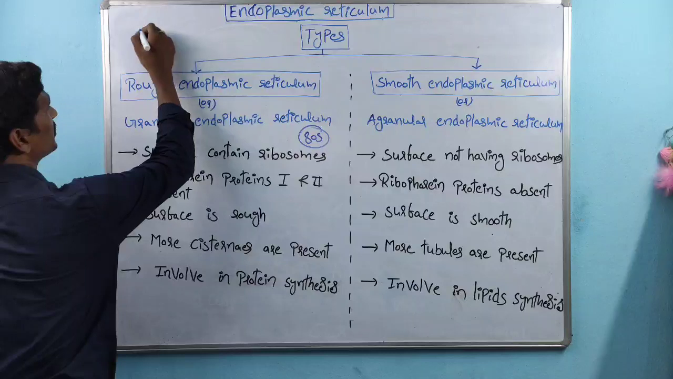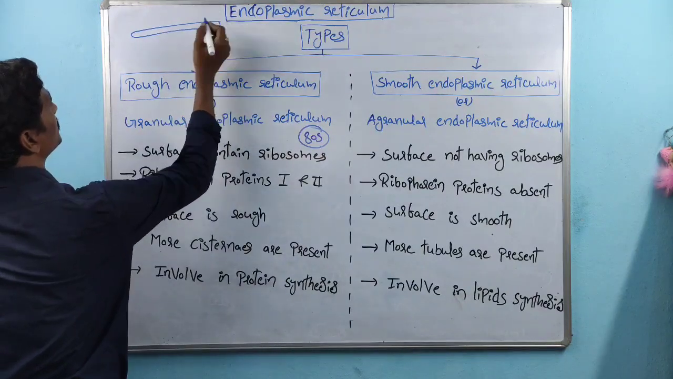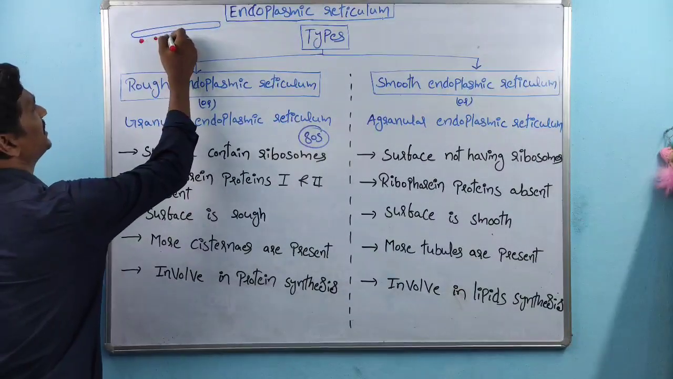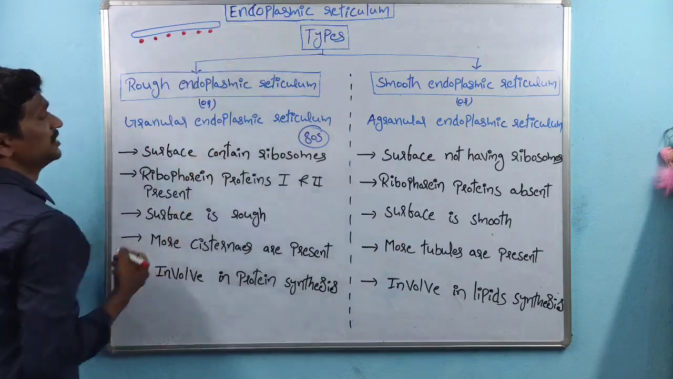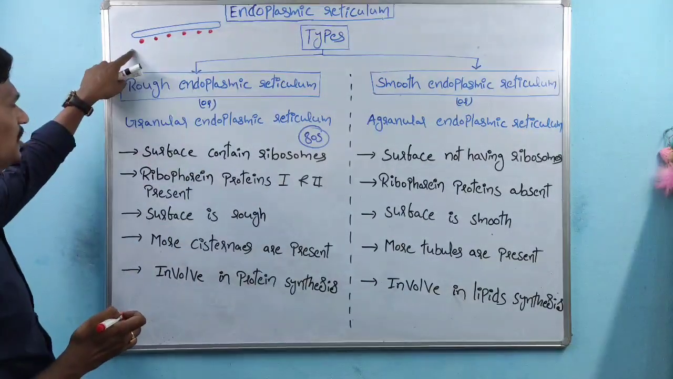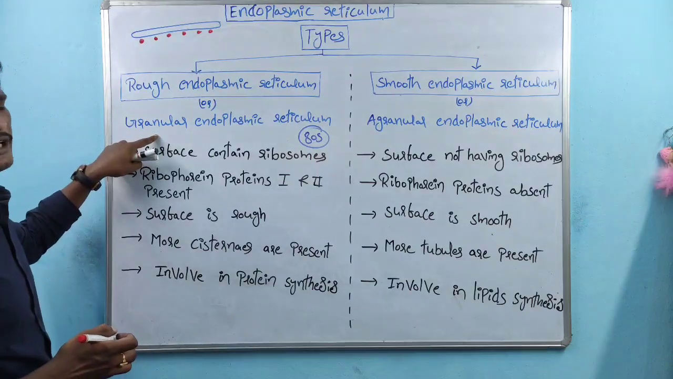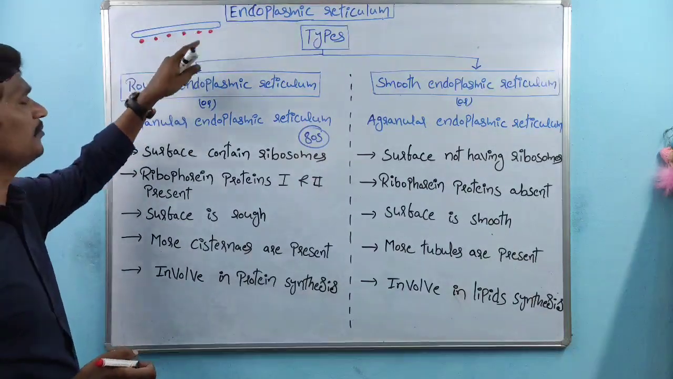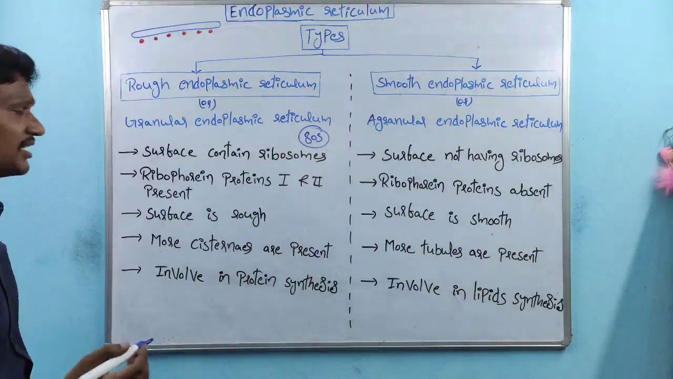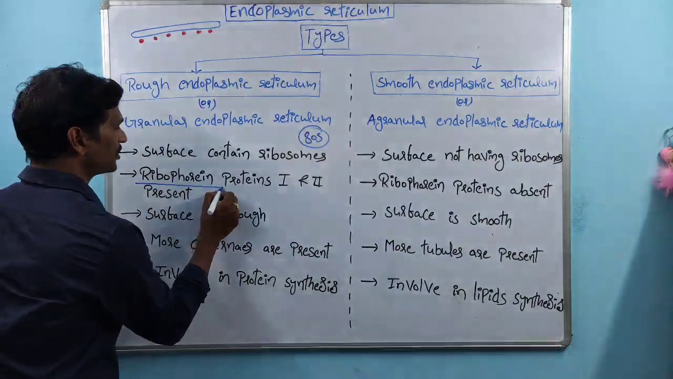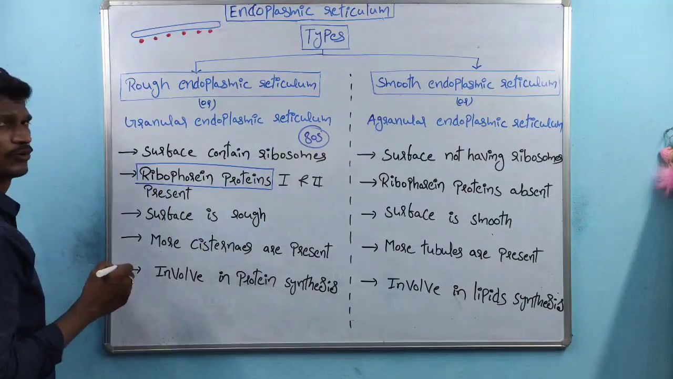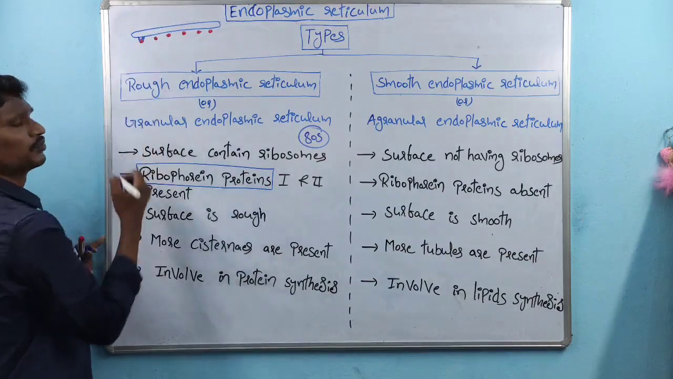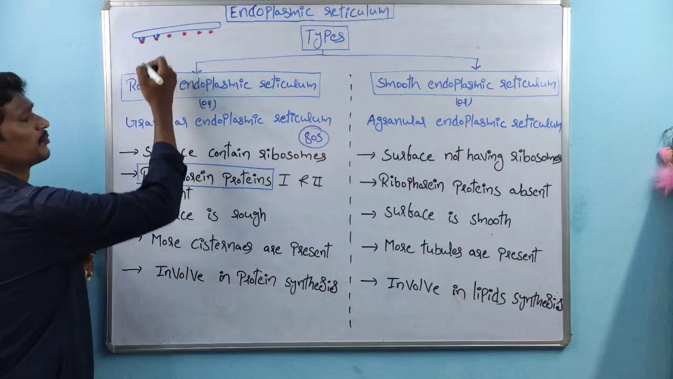See, this is one of the endoplasmic reticulum, whose surface contains 80S ribosomes. So how are the ribosomes attached to the endoplasmic reticulum membrane? There are specialized proteins called ribophorin proteins. There is ribophorin protein 1 and ribophorin protein 2.